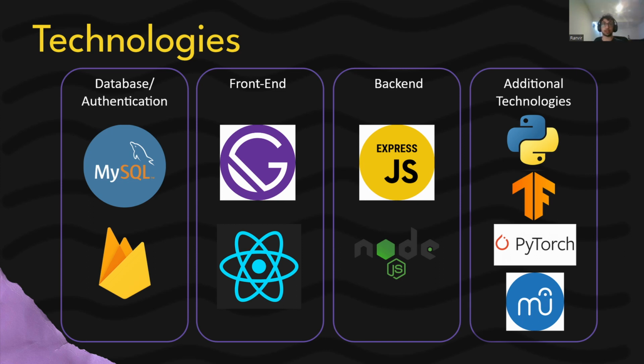Finally, additional technologies such as Python, TensorFlow.js, and PyTorch were required in the music transcription process to produce the desired output music sheets. MuseScore was also used for displaying the music sheets, as it was a great open source and free option as compared to designing a component ourselves from scratch for this purpose. So in the next slide, I'll talk about the uses of this project.